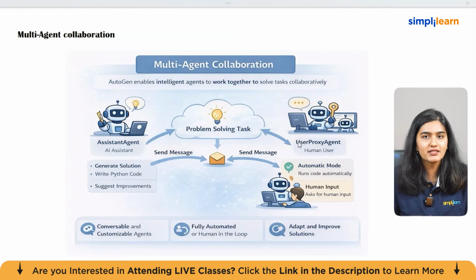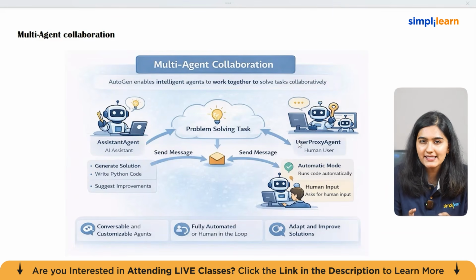The system can pause and ask the user for guidance. So this flexibility allows the AutoGen system to operate either fully autonomously or with human intervention. The arrow, which you can see is labeled as send message over here, illustrates the communication flow between the agents. So in AutoGen, agents collaborate through structured conversation.